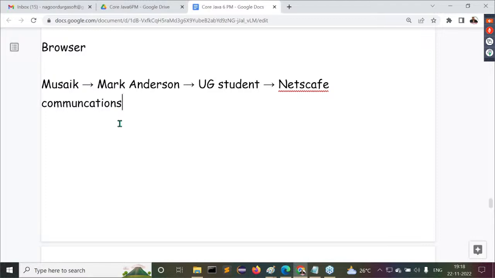So finally, very good demand is available for browsers, right? Then the Sun Microsystems people are thinking: anyway, very good demand is available for browsers now, so why don't we prepare our own browser? Then in the mid of 1994, Sun Microsystems wanted to prepare a new browser. That responsibility was given to